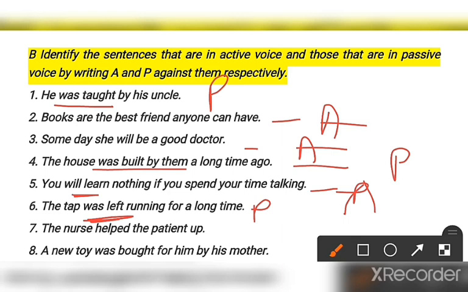The nurse helped the patient up. Okay. The nurse helped the patient up is very simple. It is an active. A new toy was brought. Was with third form, it means this is passive. Clear? So this answer is I'm just making you understand, and then after writing, don't worry, all the answers will be given in written form.